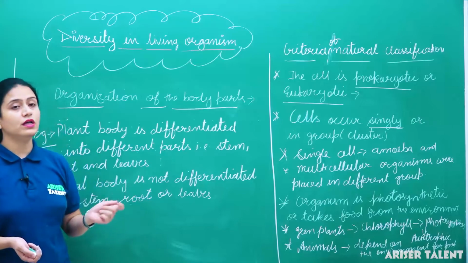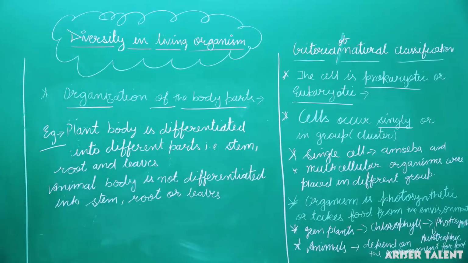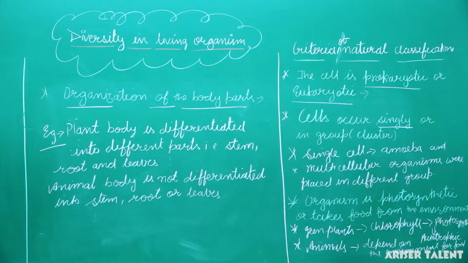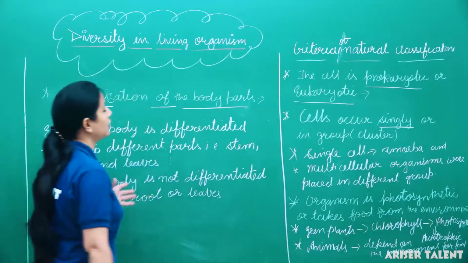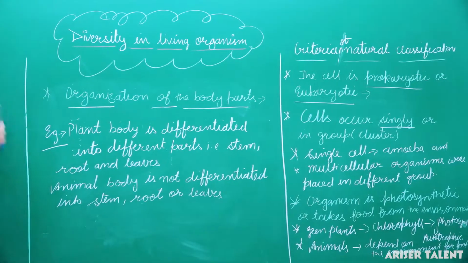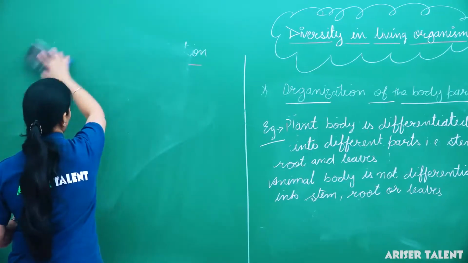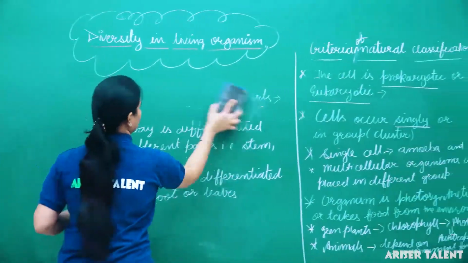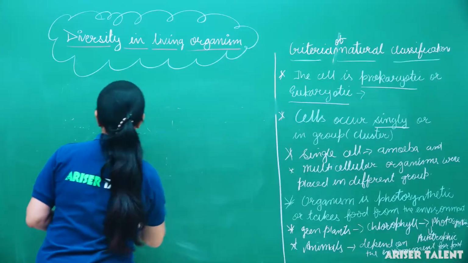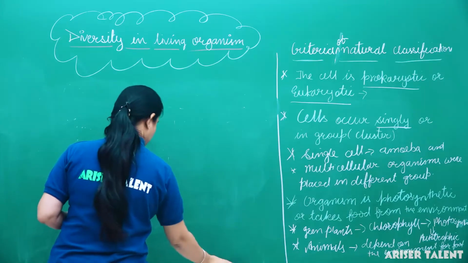Now we will talk about the importance of classification. Clear? Okay, so this was all about the types of classification. Generally classification is of two types, artificial and natural, and we have discussed the basic criteria for natural classification.